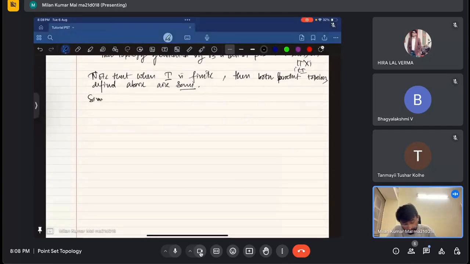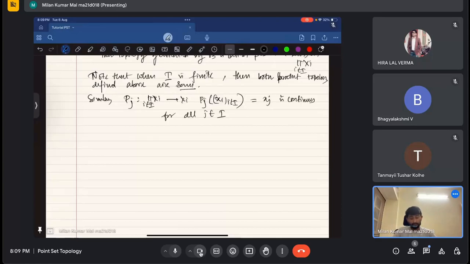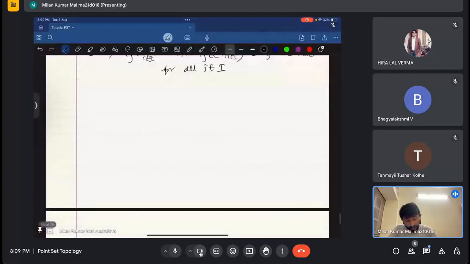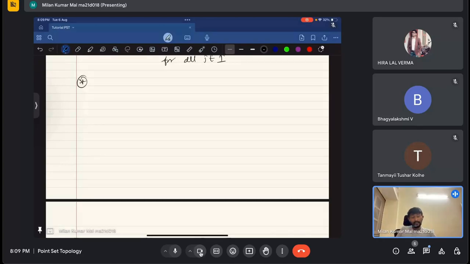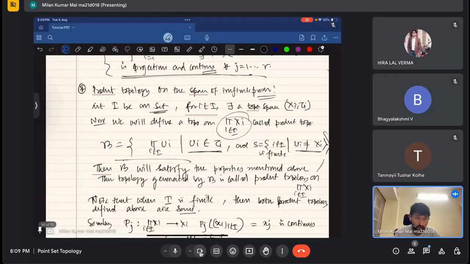Now, similarly, the projection pi_j from the product of the X_i, i coming from I, to X_j is defined by pi_j of (x_i), i coming from I, equals x_j. This is continuous for all j coming from I. Also note that here we can define a new topology. It is clear that whenever I take an infinite number of sets, this is how the product topology is defined. I hope it is clear.